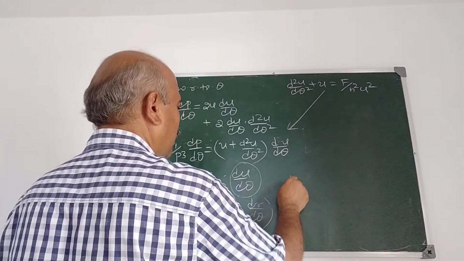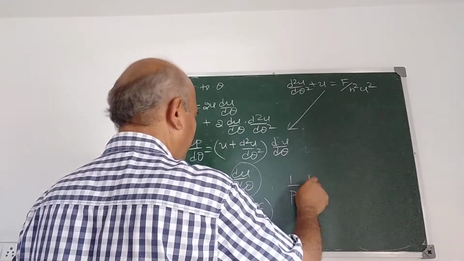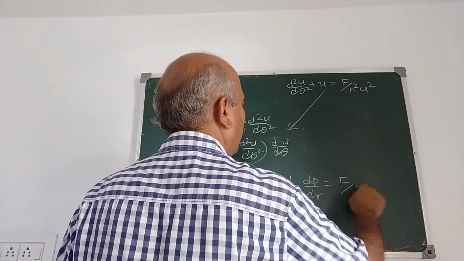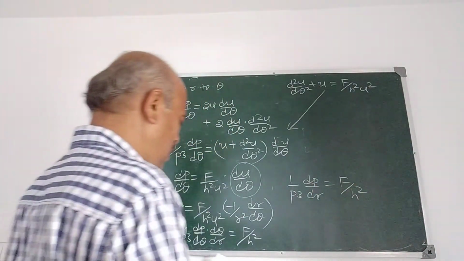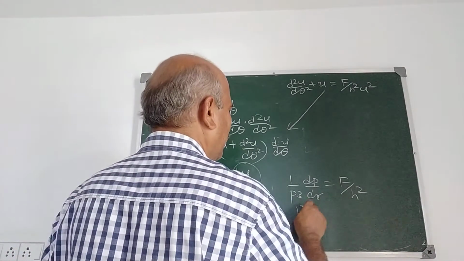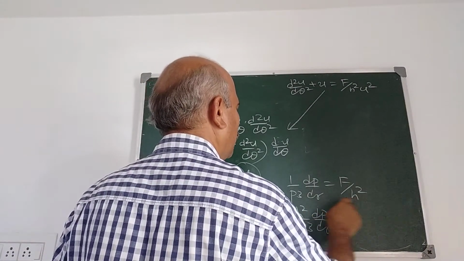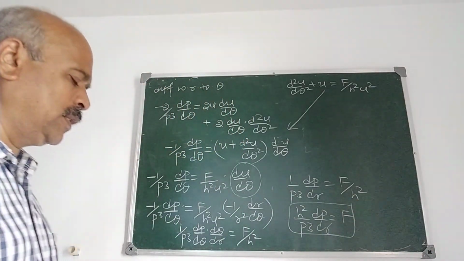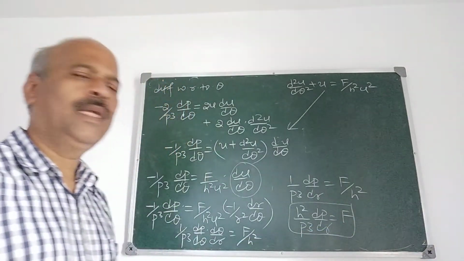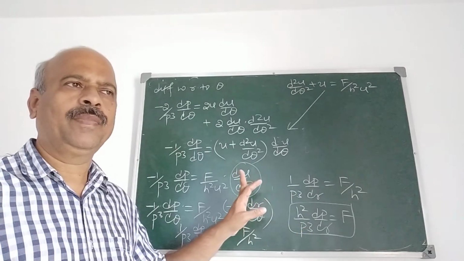So we get 1 upon p cube dp by dr is equal to f by h square. Therefore, h square by p cube into dp by dr is equal to f. This is the differential equation of the central orbit in the pedal form.